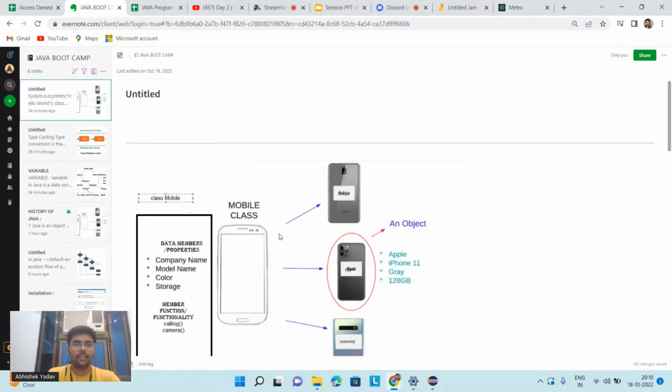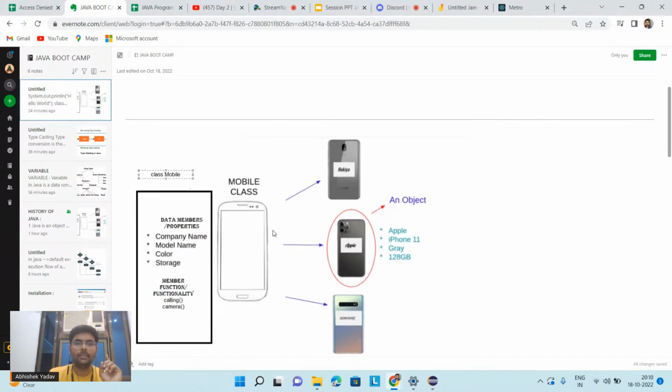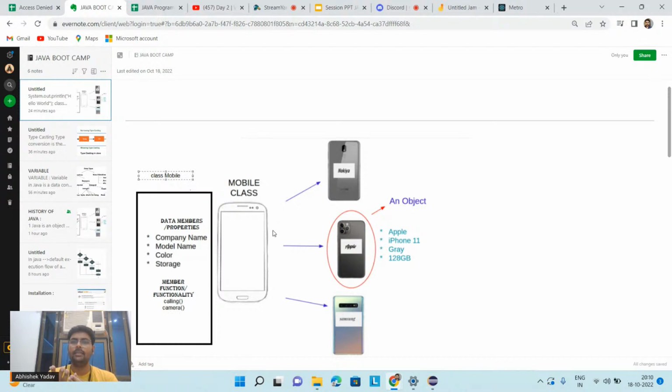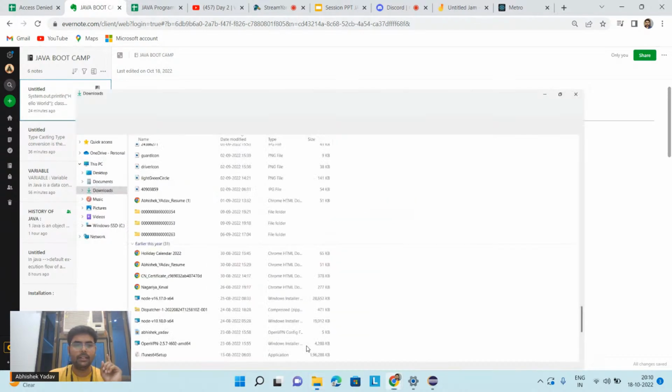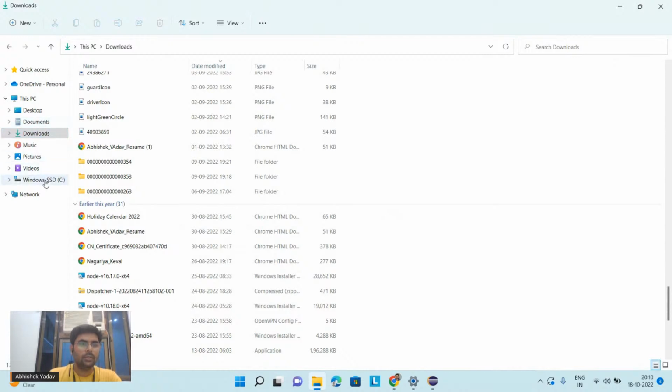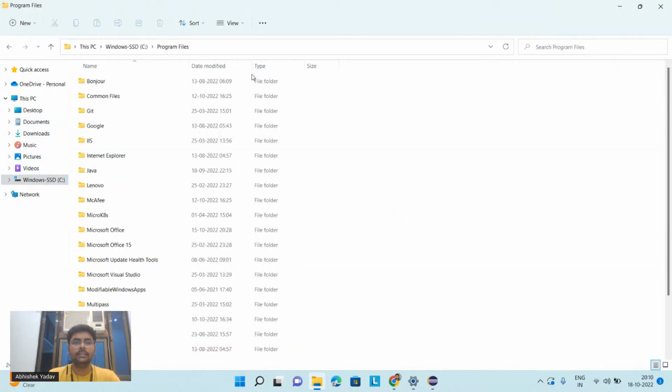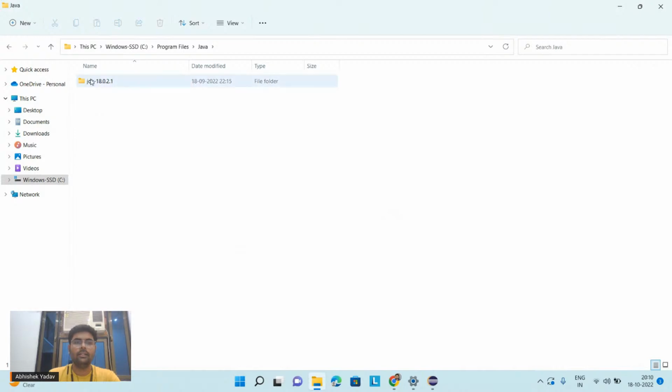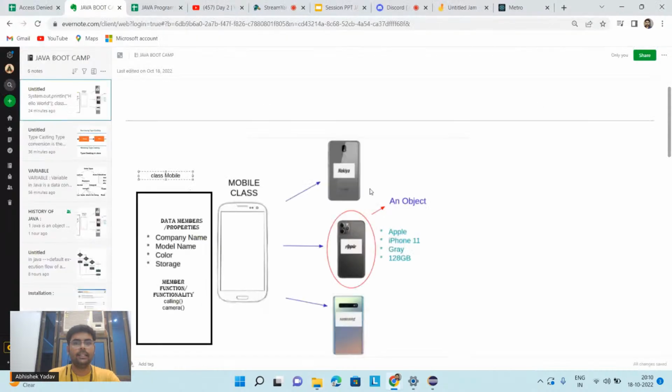After that we discussed class and object. We saw how to get the JVM, that is the Java Virtual Machine, and the javac compiler. For that we have to install the JDK package. We have installed the JDK package, and where is it installed? Inside the C drive. Inside the C drive, you go to Program Files, then the Java folder, and you can see the JDK folder here. Inside this JDK folder, you have the JVM and your javac compiler.